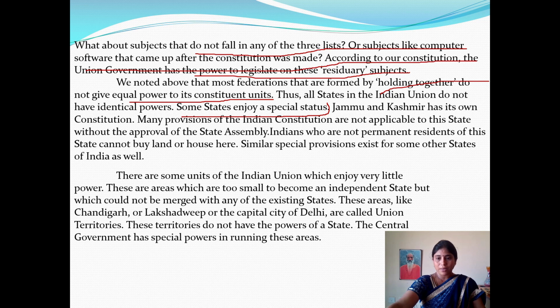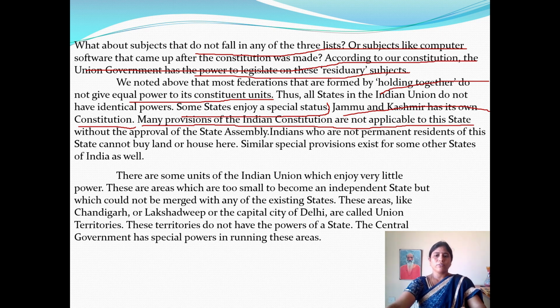Earlier there was, but not now, because Jammu and Kashmir had its own constitution. As you know, that article was also abolished by our parliament, Article 370. They had their own constitution and their own flag earlier, but now it is a part of India as a union territory, so there is no special status for Jammu and Kashmir now, but earlier there was. In our textbook they mention that even Jammu and Kashmir comes under residual subjects, where the final decision is made by our union government.